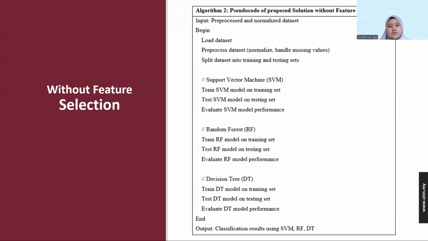We go through the process after the data pre-processing and splitting the data set into training and testing. We go through with the classifier, and then train, test and also evaluate the performance measurement. So the output will be the classification result using SVM, RF and also DT.